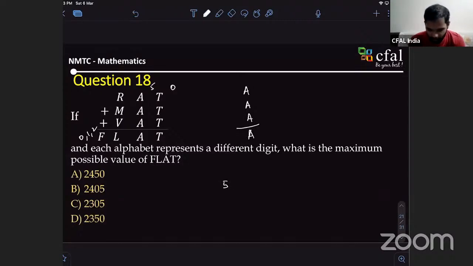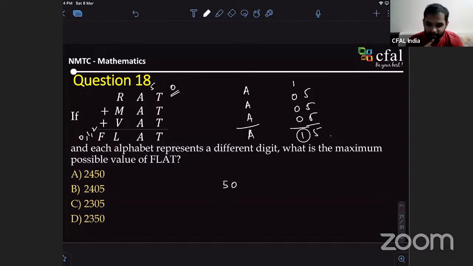Sir, but what if the value of T is maybe 5, just a random value I'm telling? So 5 plus 5 plus 5 is 15. Yes, but that's in case of 5. But what if we just keep T as 0, sir? Then A won't have a carryover, right? But that carryover, that 1, came from 15, correct? So can you see that this will be 1 now? T is 0 now. That's the reason we kept T as 0, because T cannot be 5.